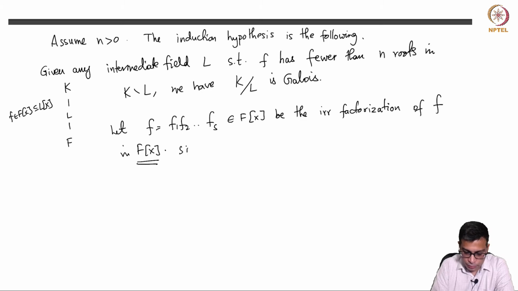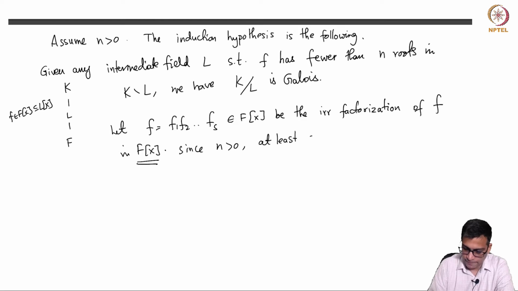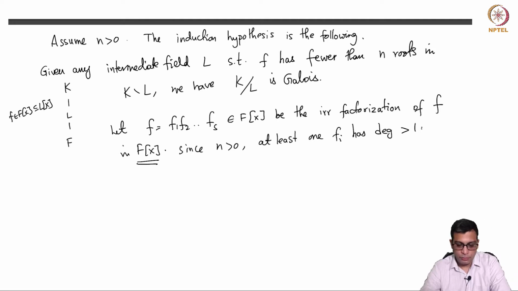Since n is positive, that means f does not split completely in F, so at least one fi has degree strictly more than 1. Because if each fi is degree 1, that means f splits into a product of linear polynomials, which is to say f splits completely, which means n equals 0.